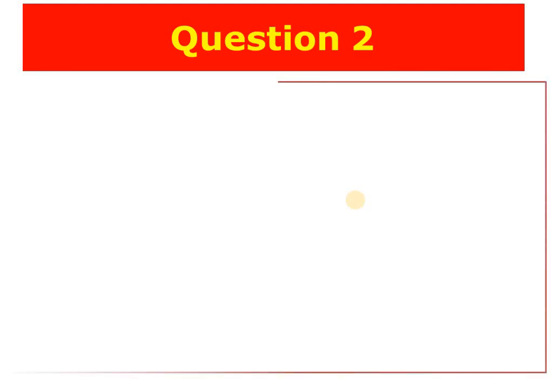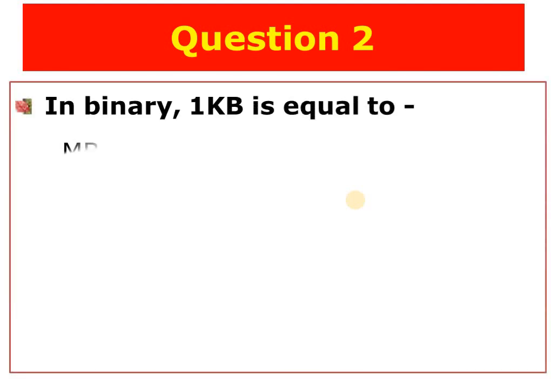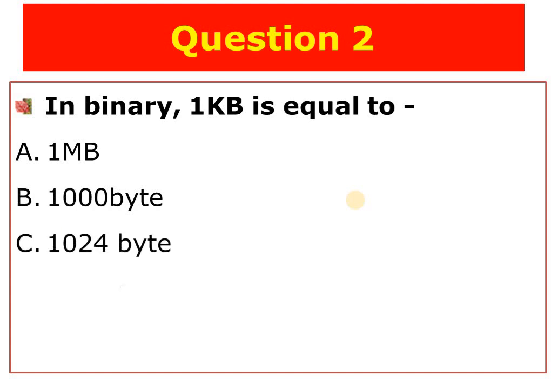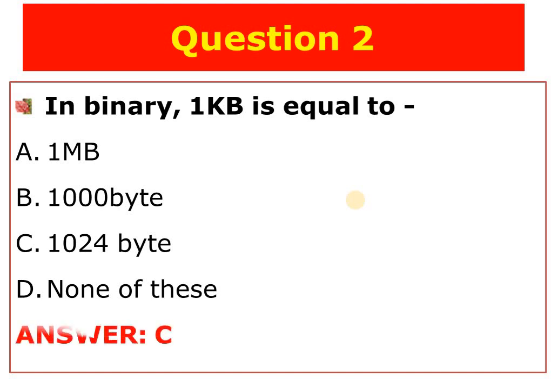Okay, let me go to question number 2. In binary, 1 kilobyte or KB is equal to A. 1 megabyte, B. 1000 byte, C. 1024 byte, D. None of these. The answer is C. 1024 byte. In binary 1 kilobyte is equal to 1024 byte. But if it is in decimal, 1 kilobyte will be equal to 1000 byte.